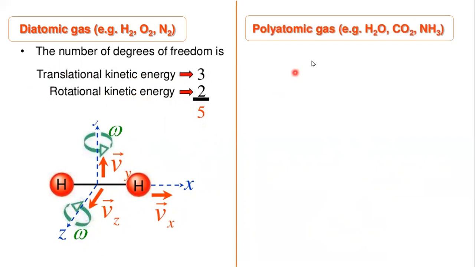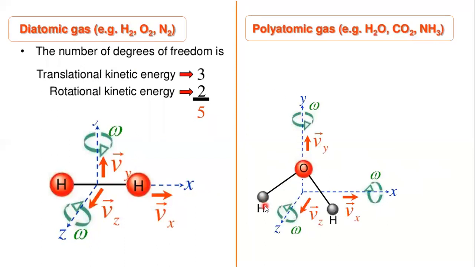Polyatomic gas molecules, for example H2O, CO2, NH3. These are examples of polyatomic gas molecules, meaning more than 2 atoms. Here 3 atoms are there, and a diagram is shown. H2O means H, as you can see, and this is O. It may move along the x-axis, y-axis, and z-axis, having translational components along all of them, and it can also rotate about the x-axis, y-axis, and z-axis.